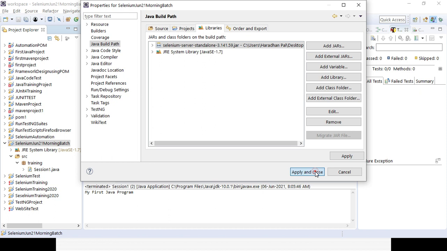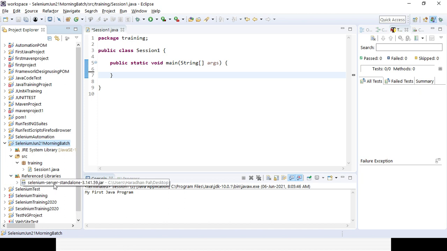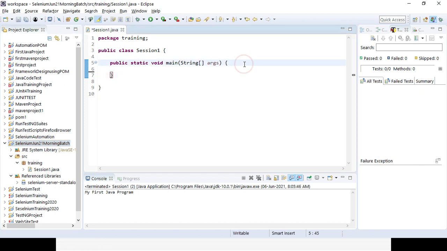Now you can see that the Referenced Libraries entry is created immediately, which is nothing but the jar file. It's being added at the project level, right? So whatever class or package you create, we can access those jar files, meaning all the Selenium reference libraries, where we can get all the Selenium WebDriver classes, interfaces and the relevant associated methods.